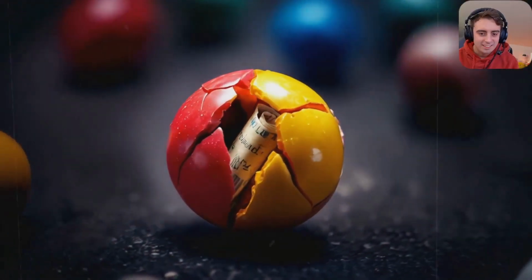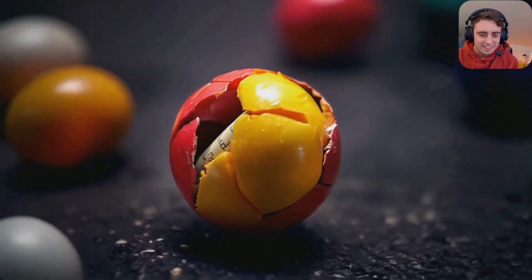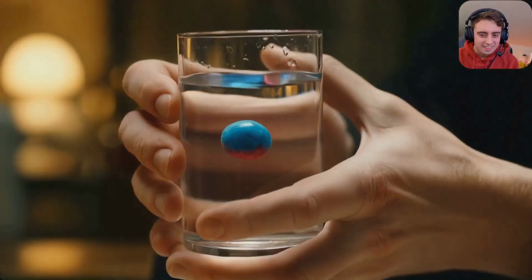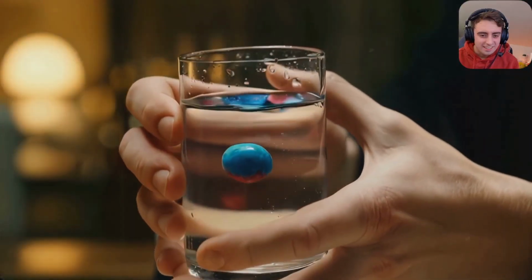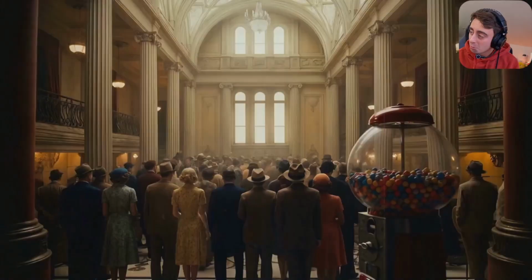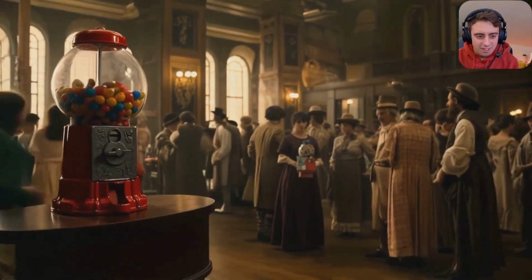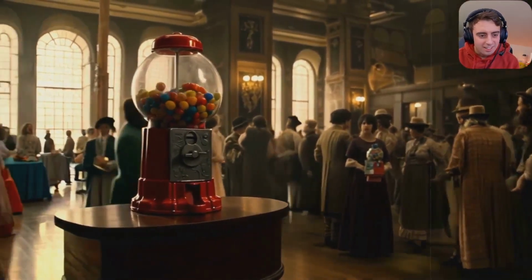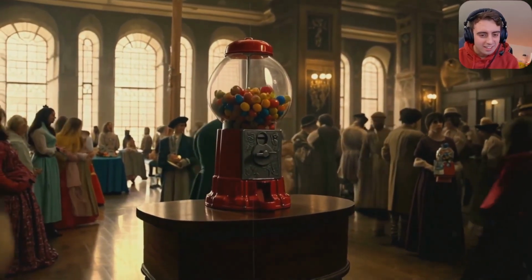Each one, I discovered, contained a tiny slip of paper. A message, perhaps, or a code? The Gumballs themselves were perfect for this purpose, easily destroyed, leaving no trace of the message they once held. As the popularity of Gumball machines grew, so did their potential as a covert communication network.